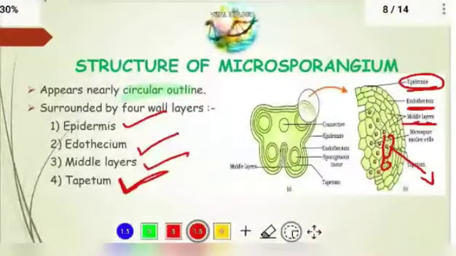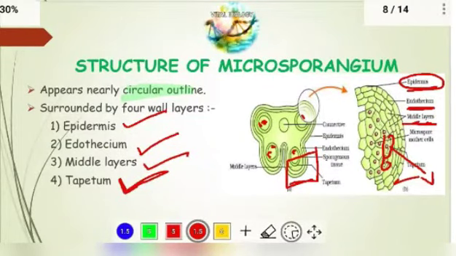The pollen grains are present inside this microsporangium, right? As you are observing here, these pollen grains are protected by these layers: this one layer, the second layer, the third layer, and tapetum.